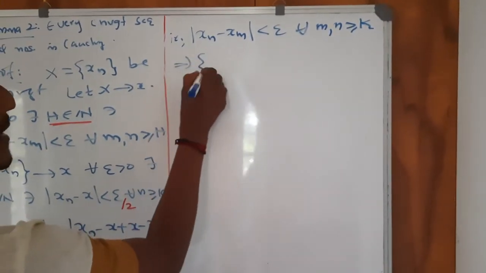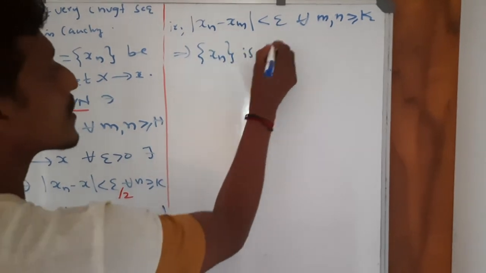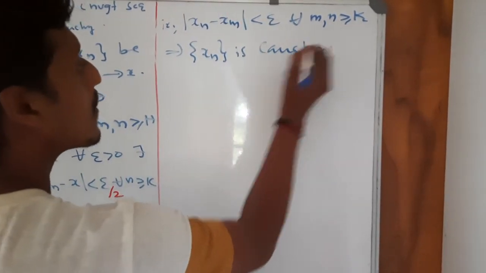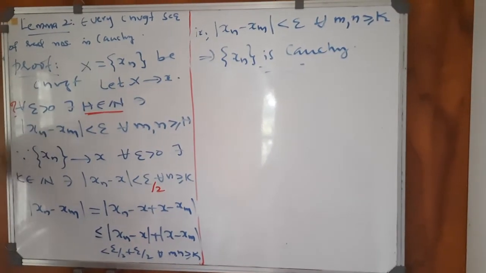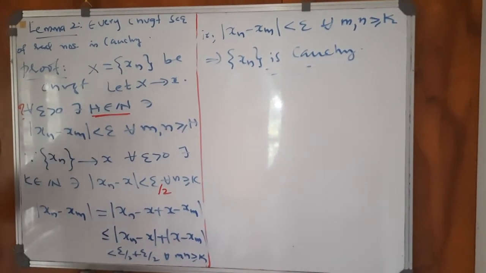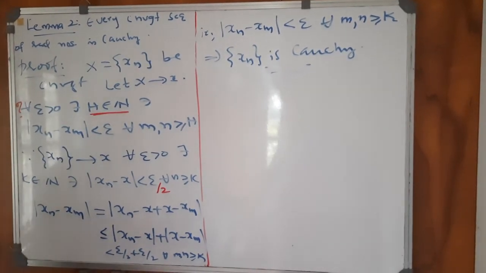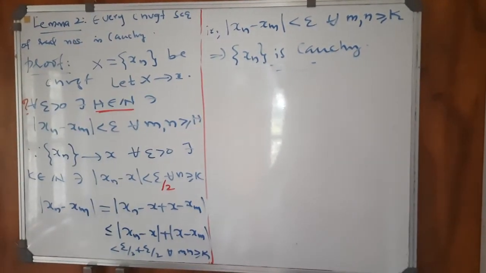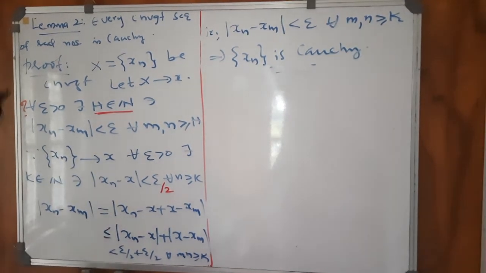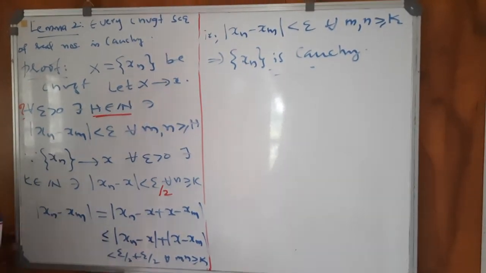So this implies that the sequence xn is Cauchy. So we have two lemmas proved now. The first lemma says that every Cauchy sequence is bounded, and the second lemma says that every convergent sequence of real numbers is Cauchy. So now we have the main theorem, that is the Cauchy convergence criteria.